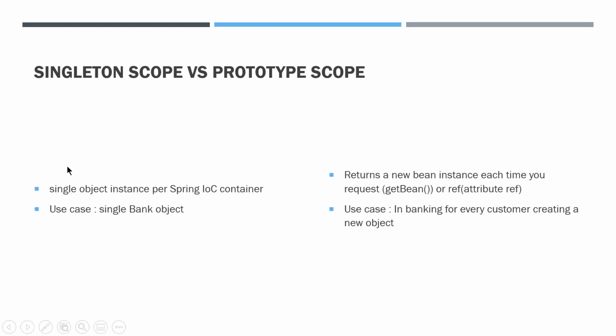So singleton scope: we have a requirement to create only one object. So what is the use case? Say a banking application is there, and for that we want to create only one bank object. So we can go for singleton scope. And in banking, for every customer, we want to create a new object. So that is nothing but prototype scope. So this is the use case.